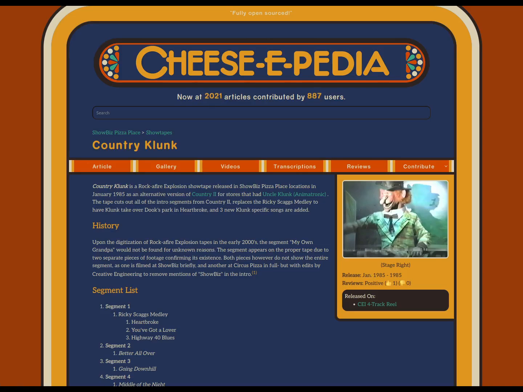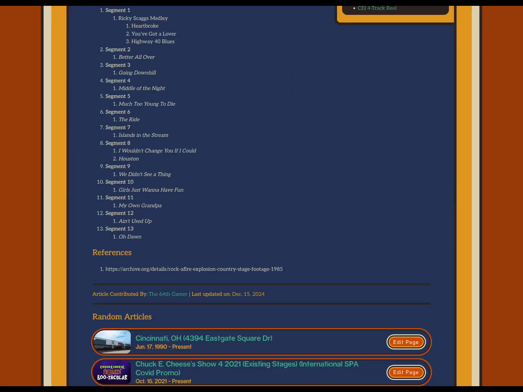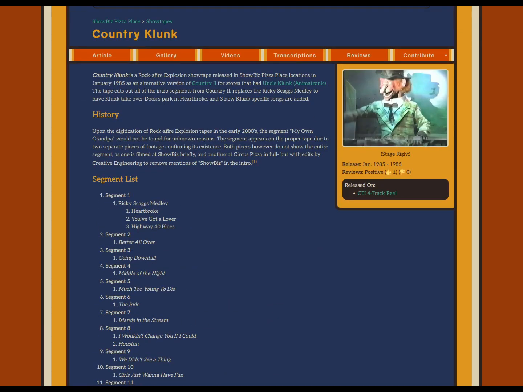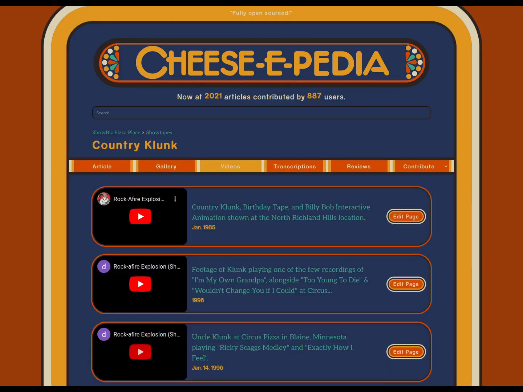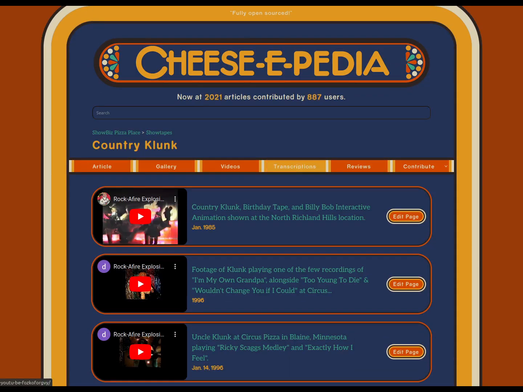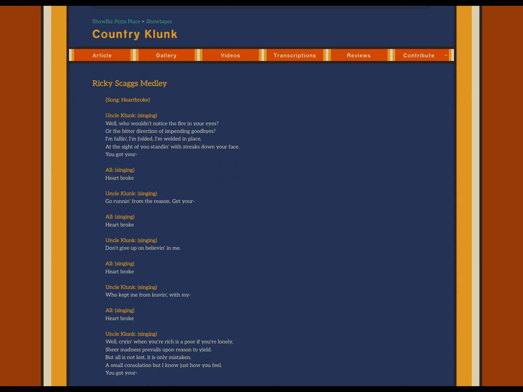This is one of the most feature-rich articles. A lot of the features that are exclusive to the new site that we couldn't do on MediaWiki are shown here. So here's just the standard, shows the segment list and everything. We have the gallery of some parts of Showbiz showing Country Clunk. We have the videos showing Country Clunk. And then we also have transcriptions.